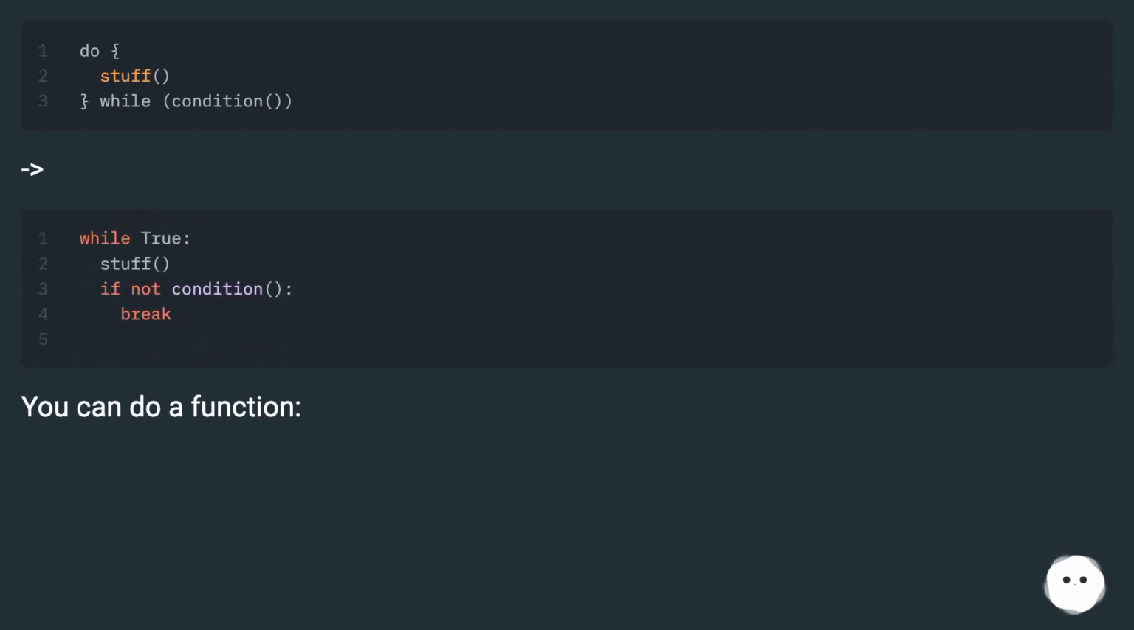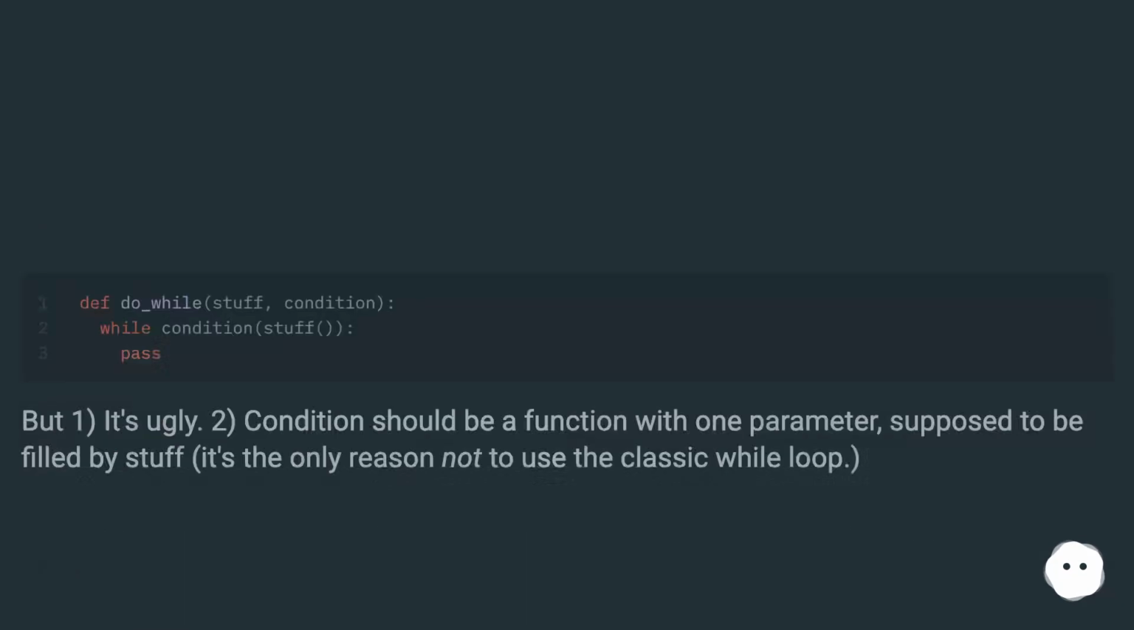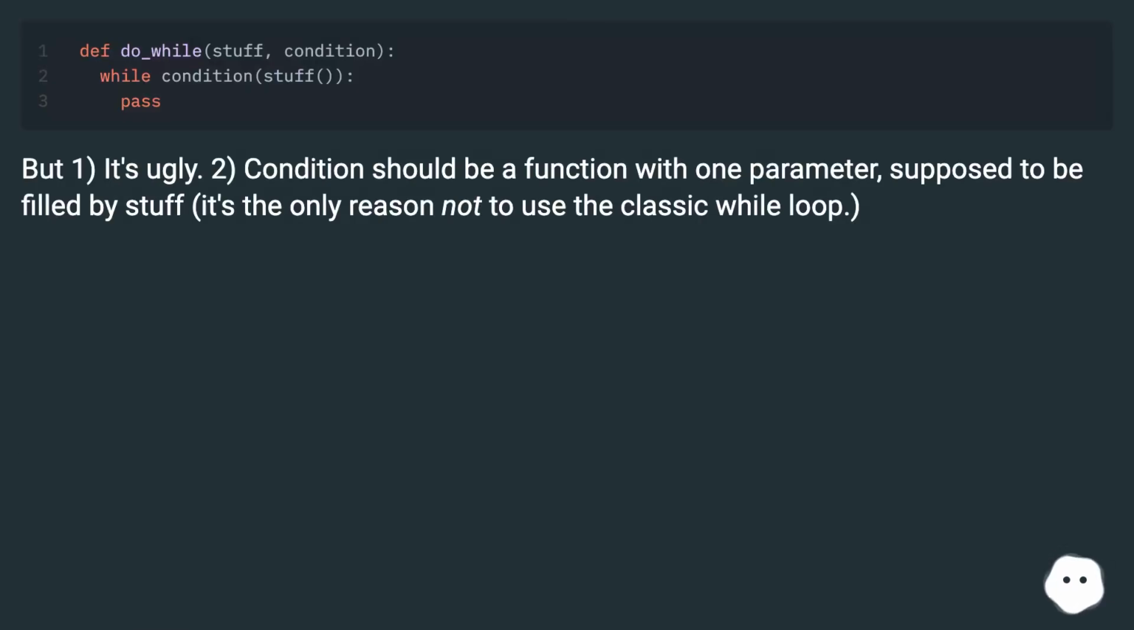You can do a function. But 1. It's ugly. 2. Condition should be a function with one parameter, supposed to be filled by stuff. It's the only reason not to use the classic while loop.